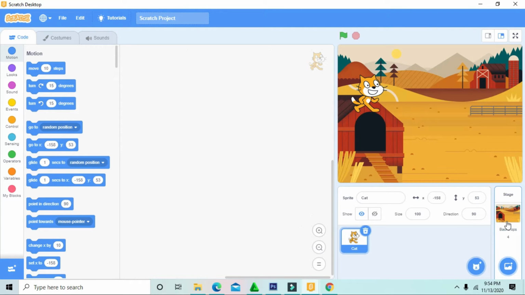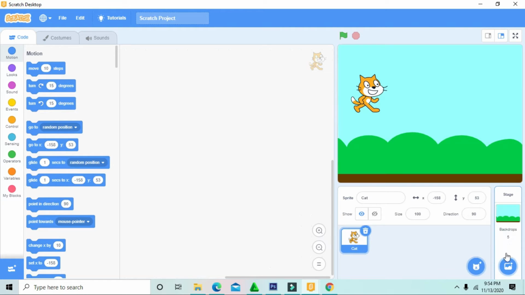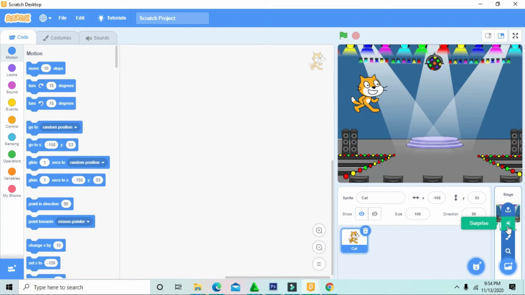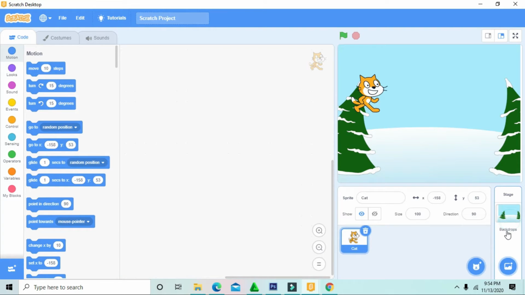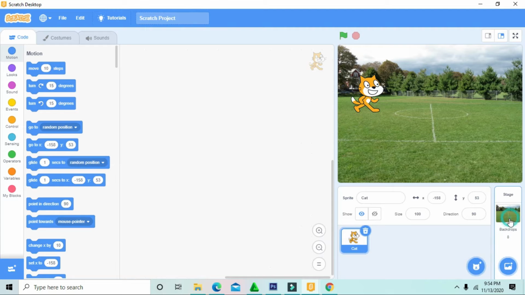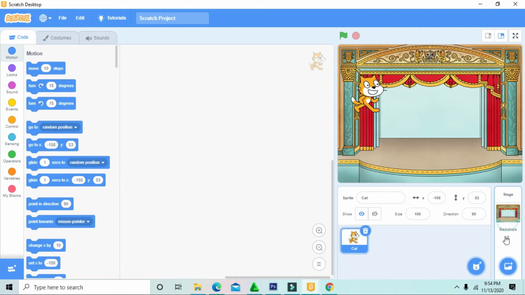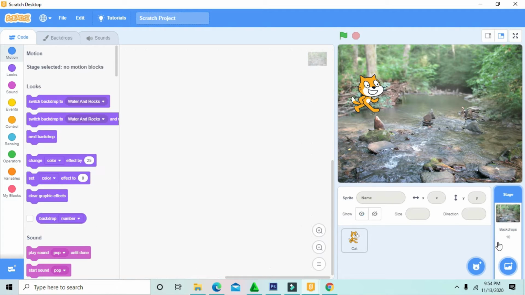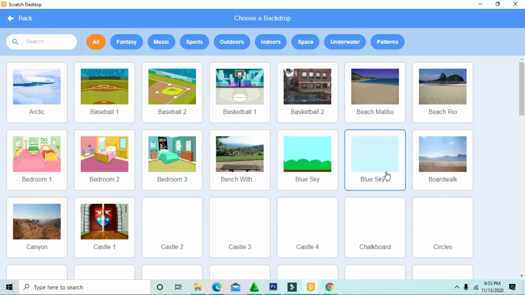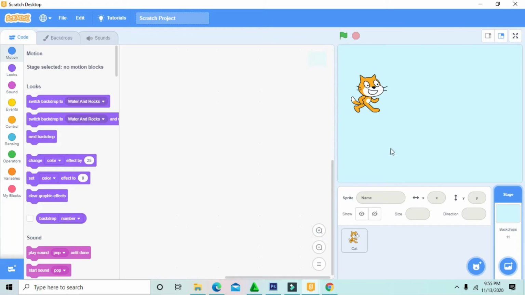Okay. Not this one. Not next. I don't want it. So I just pick it by myself. Just a bit at the top. And I'll pick blue sky. Okay.